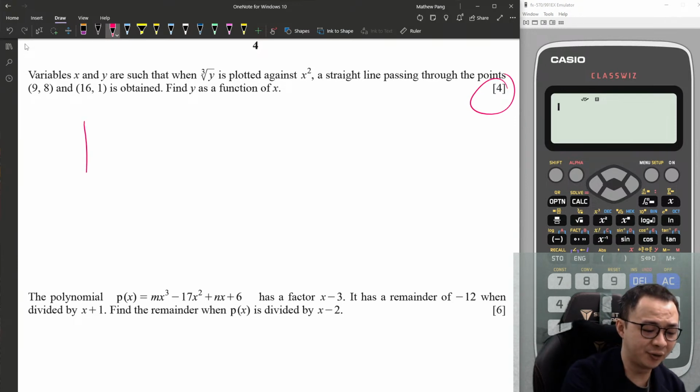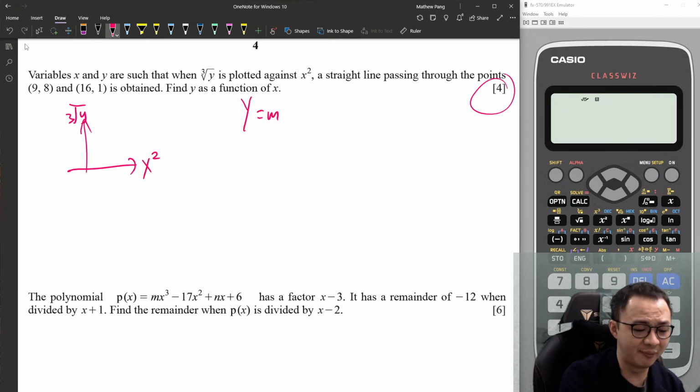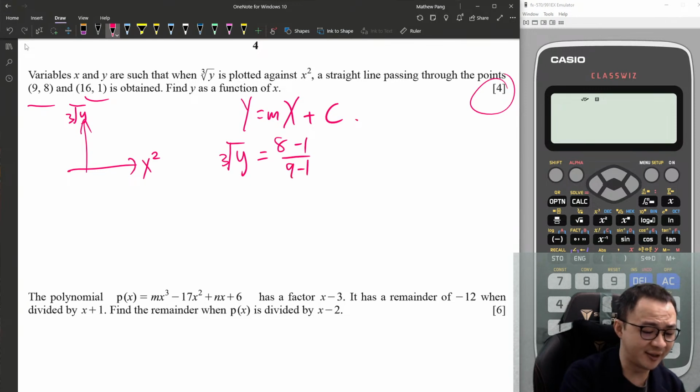So they already tell you this graph is basically the cube root of y against x squared. So I will just form y equals mx plus c. My y is the cube root of y. For the gradient, I have 2 coordinates, so I can find the gradient easily: 8 minus 1 over 9 minus 16. My x is x squared. C is the unknown I want to find later. So I will just solve this one.